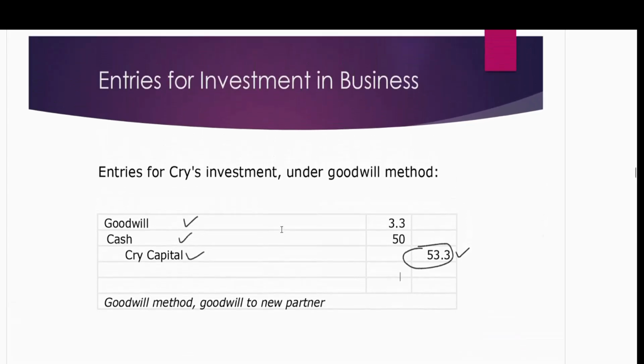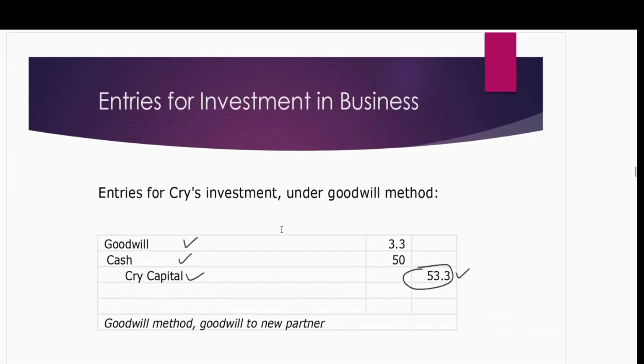I hope this concept is clear to you. You should remember the rule. If the new partner invests more than his share, then the goodwill goes to the old partners. And in order to calculate implied fair value, we take the investment and the share of the new partner. The opposite scenario is when the new partner invests less than his share in the new assets of the business.